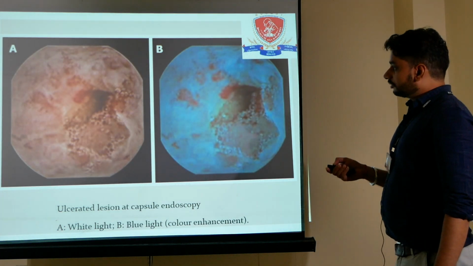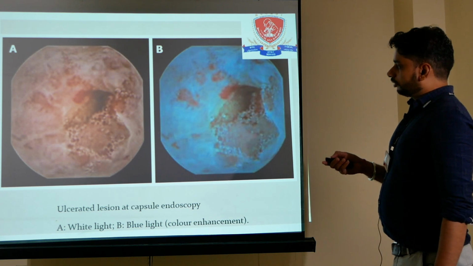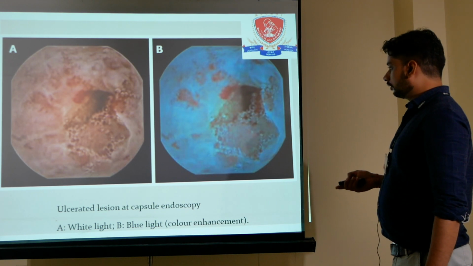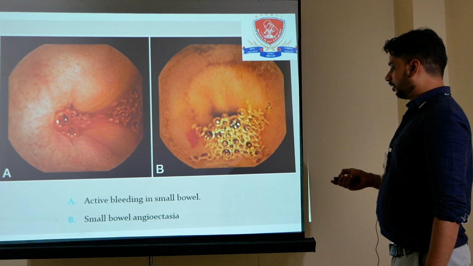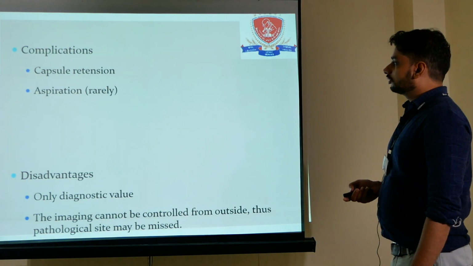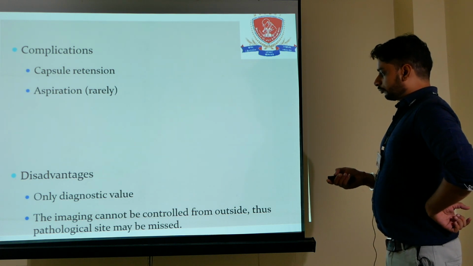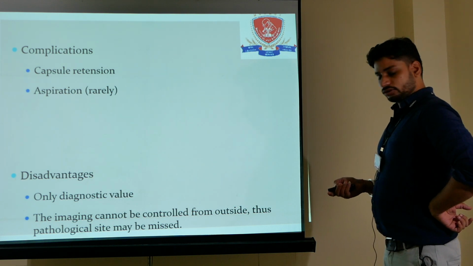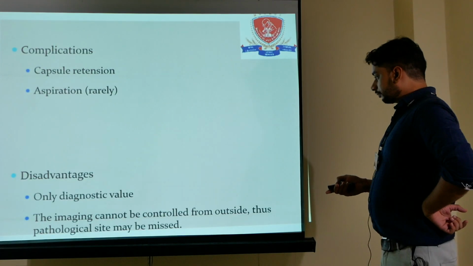In the first image, it's showing the ulcerated lesion on capsule endoscopy in white light as well as in blue light. This shows the active bleeding in small bowel angiectasia. The complication of capsule endoscopy is capsule retention or, rarely, aspiration. The disadvantage of this modality is that it has only diagnostic value. There is no therapeutic value.